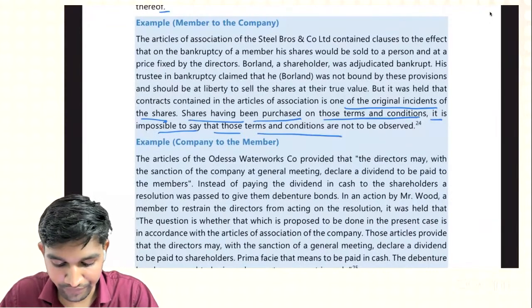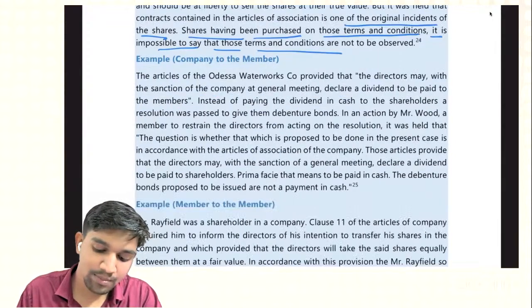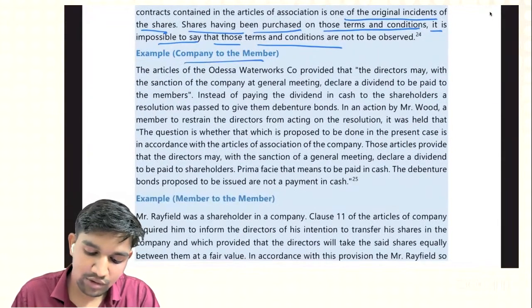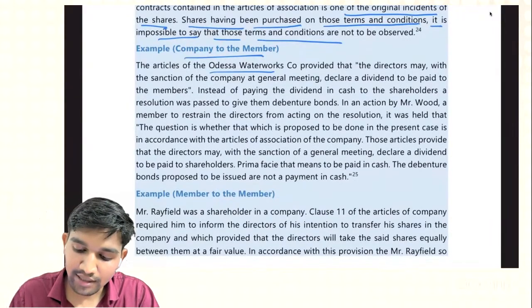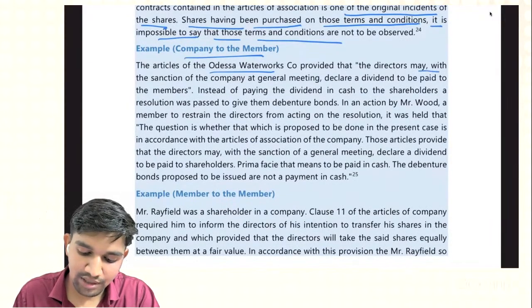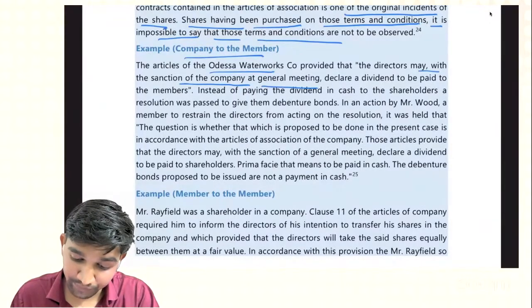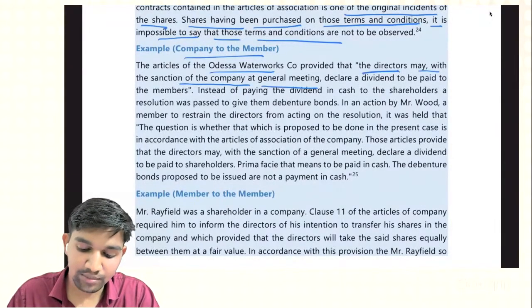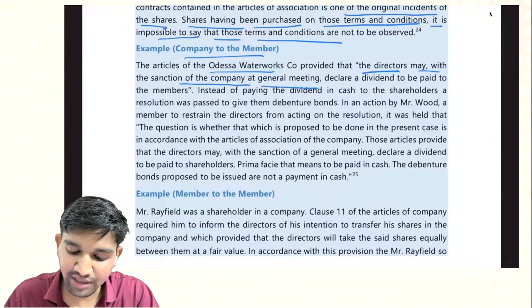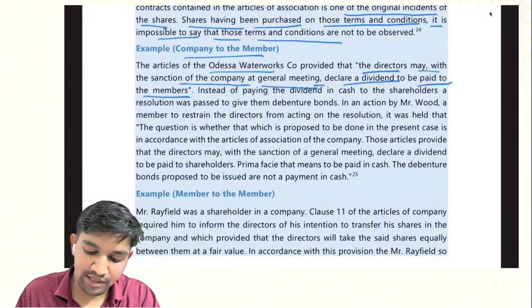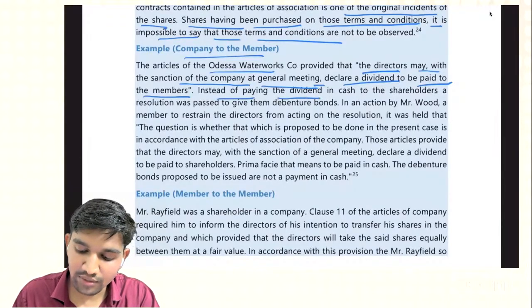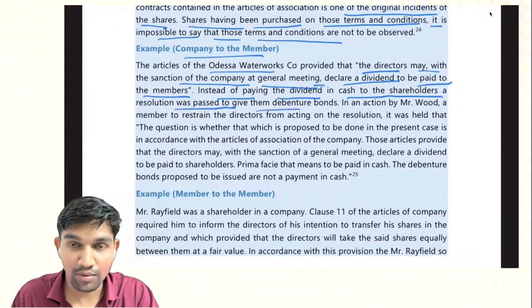it is impossible to say that those terms and conditions are not to be observed. Example, company to the member. The articles of Odessa Waterworks Company provided that the directors may, with the sanction of the company at a general meeting, declare a dividend to be paid to the members. Instead of paying the dividend in cash to the shareholders, a resolution was passed to give them debenture bonds.